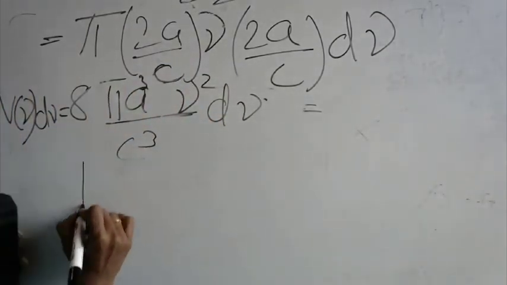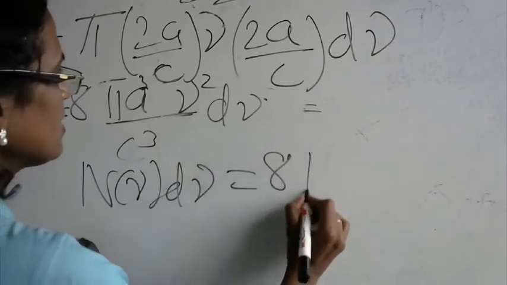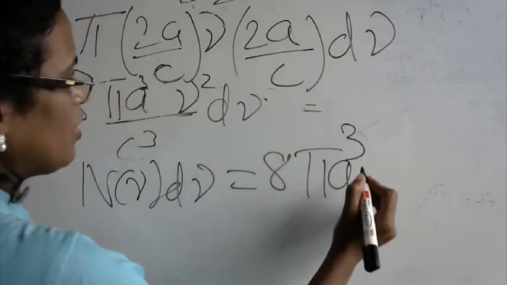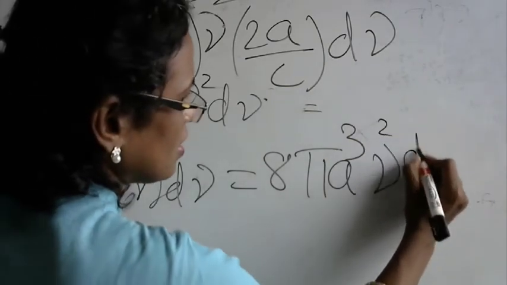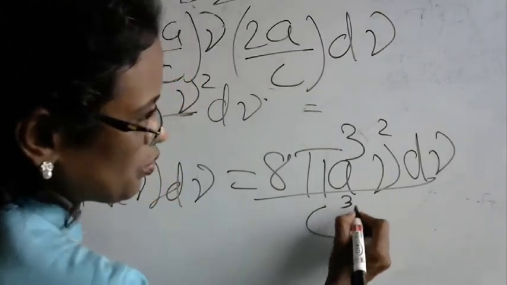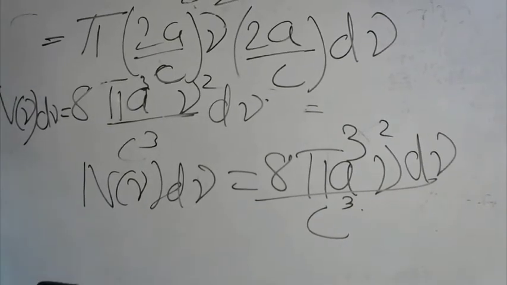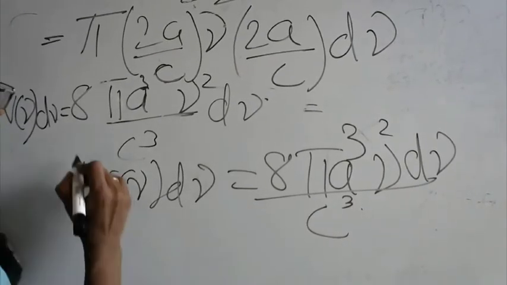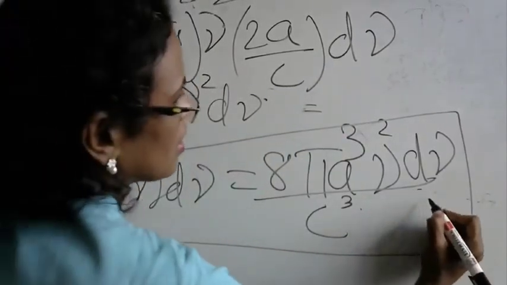So are you able to see? N nu into d nu is equal to 8 pi A cube, and nu square d nu by C cube. Is that clear to you? Now this equation you can underline and put it as equation number 9.